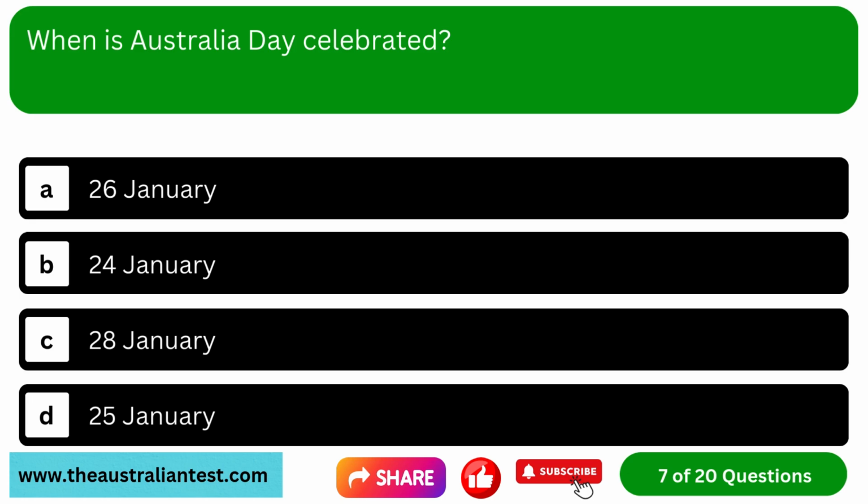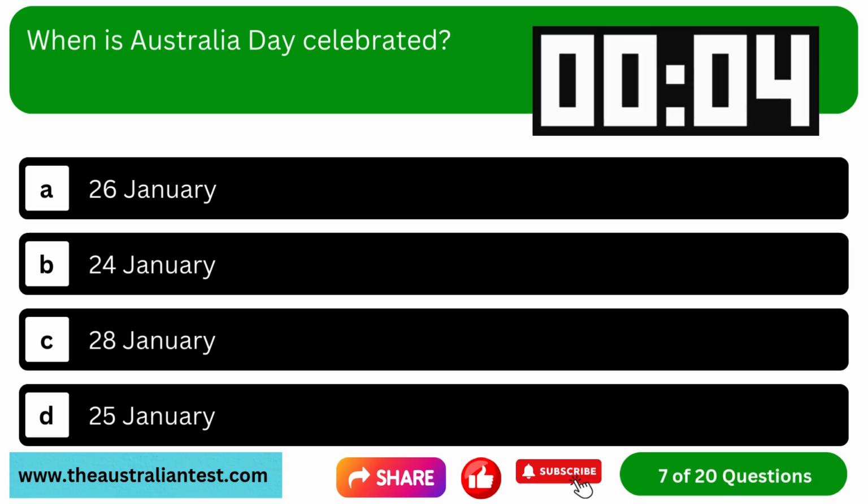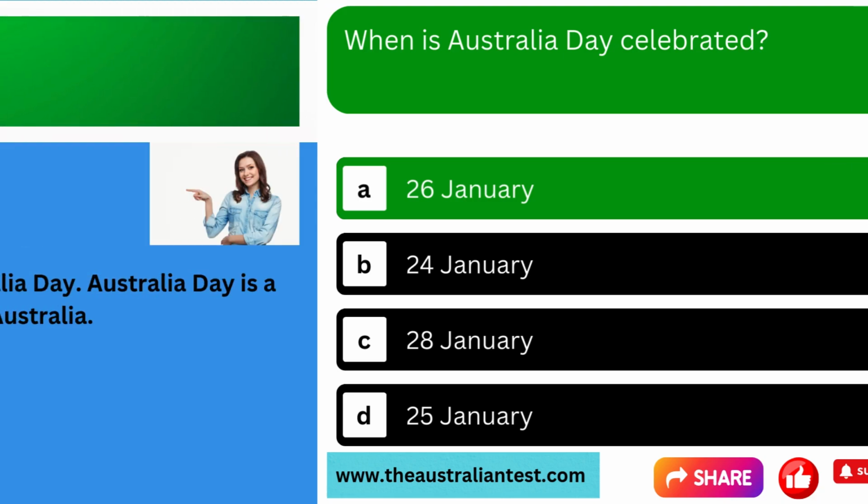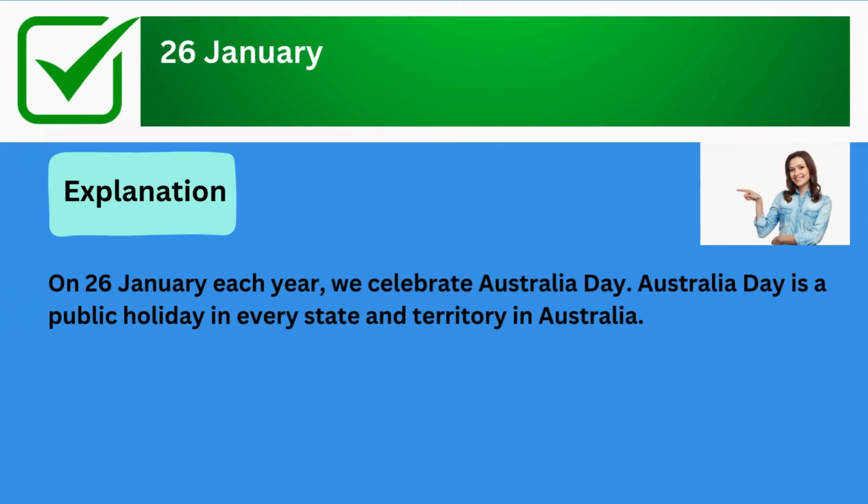Question 7. When is Australia Day celebrated? Option A, 26 January. Option B, 24 January. Option C, 28 January. Option D, 25 January. The correct answer is 26 January. Explanation: on 26 January each year, we celebrate Australia Day. Australia Day is a public holiday in every state and territory in Australia.